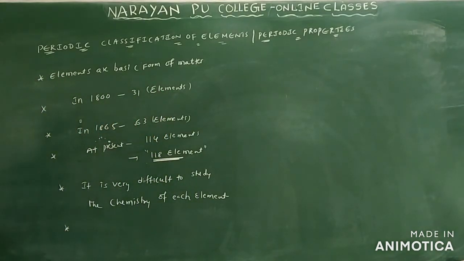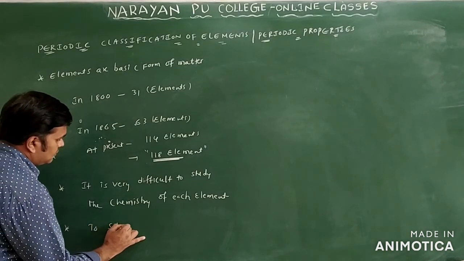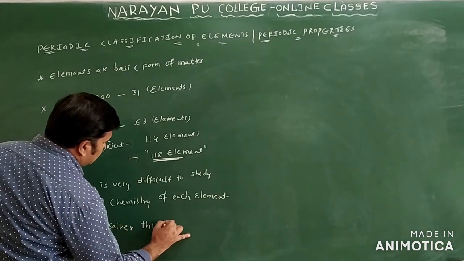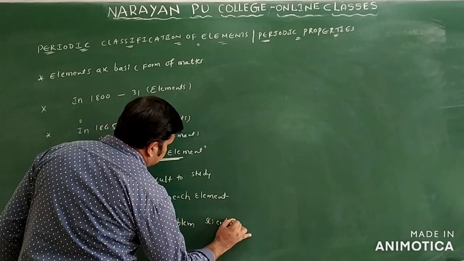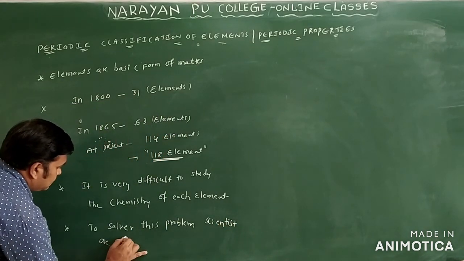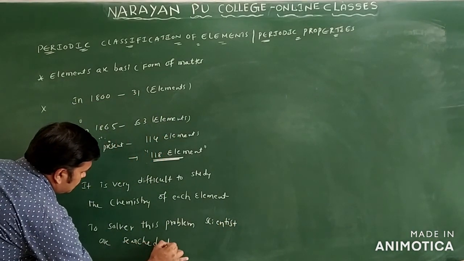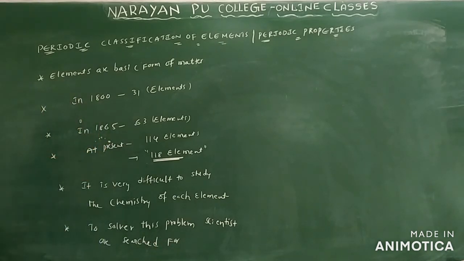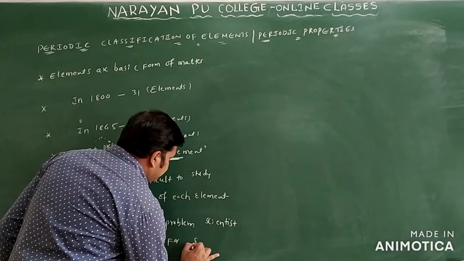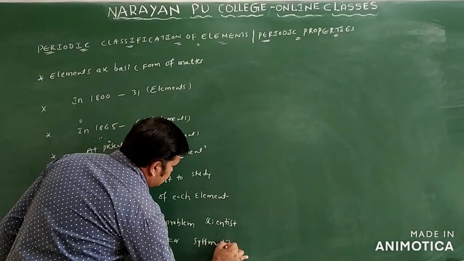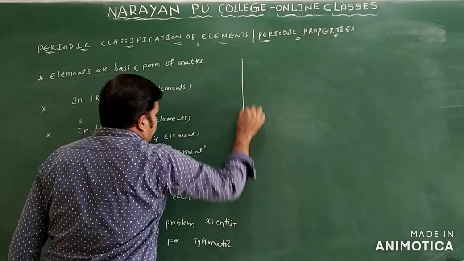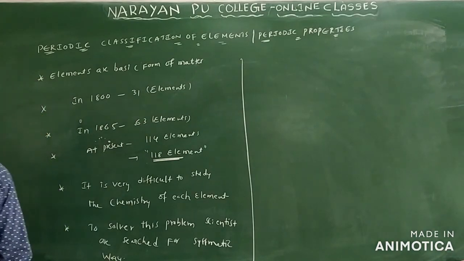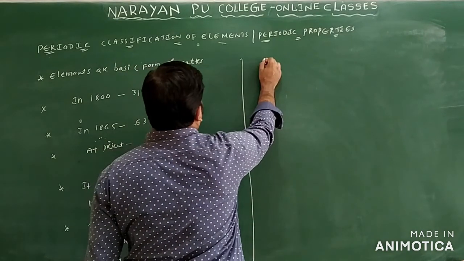So to solve this problem, scientists searched for a systematic way, or you can say a systematic representation of the elements, that they follow only. So generally you will see this is the genesis of the periodic table only.